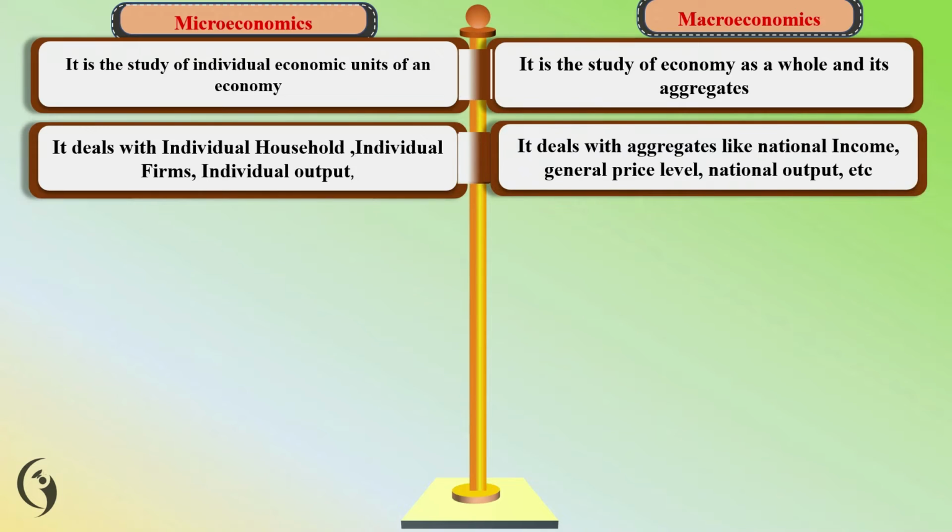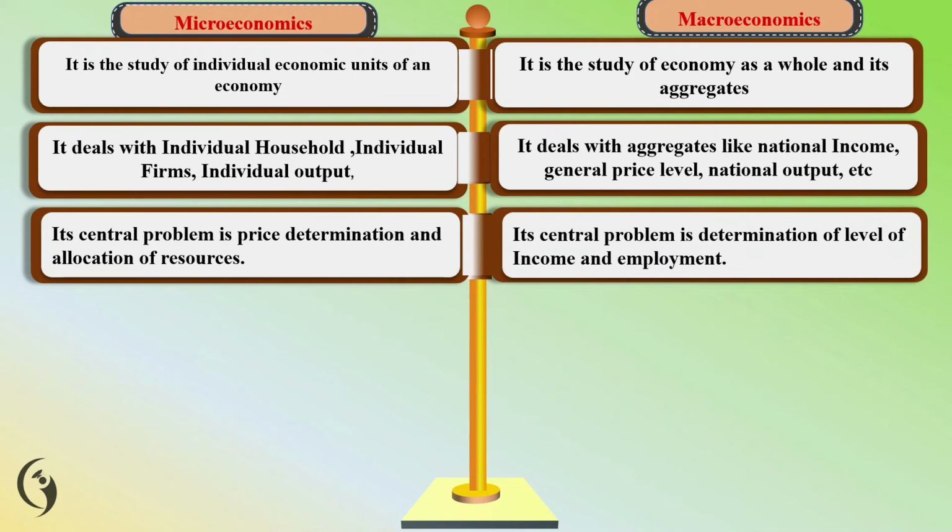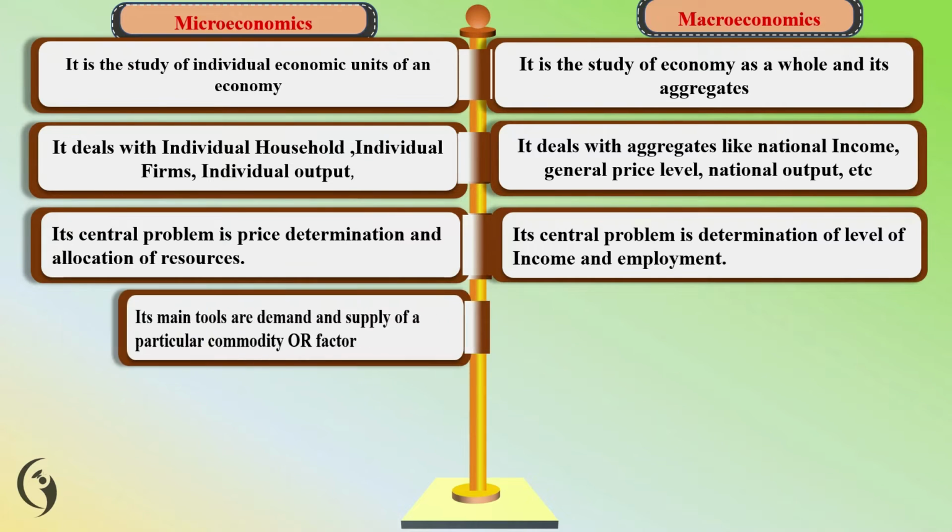Macroeconomics deals with aggregates like national income, general price level, national output, etc. In microeconomics the central problem is price determination and allocation of resources. In macroeconomics, the central problem is determination of the level of income and employment.